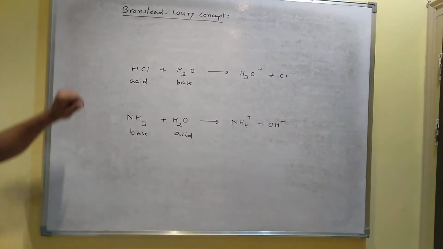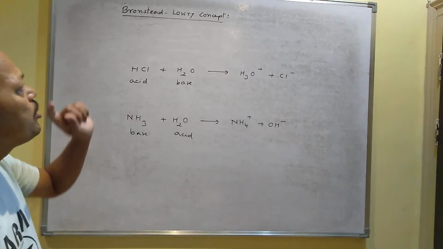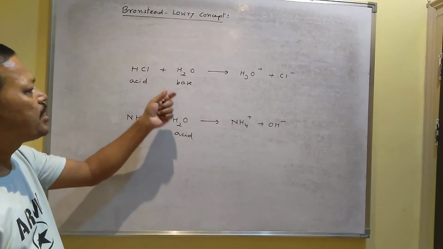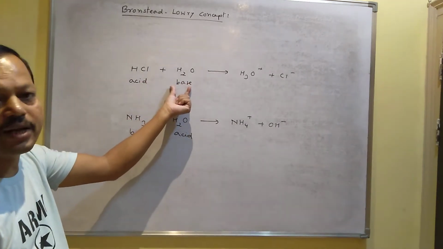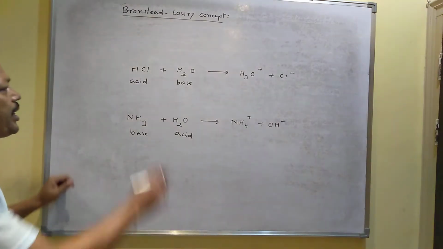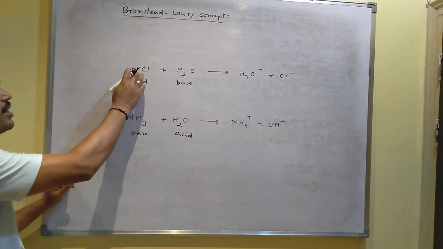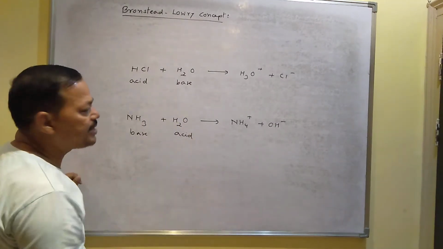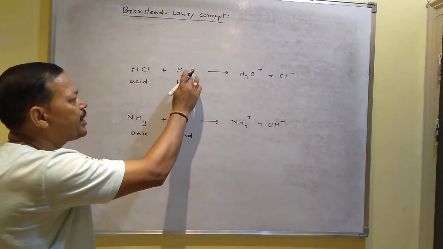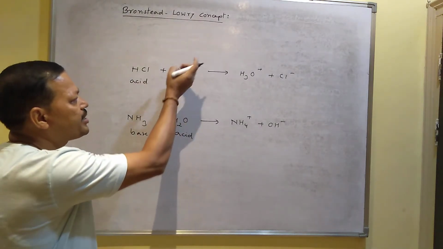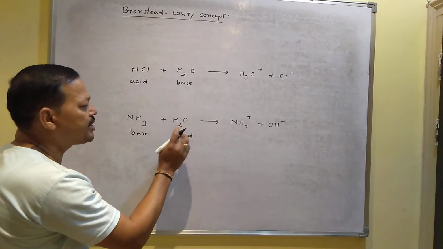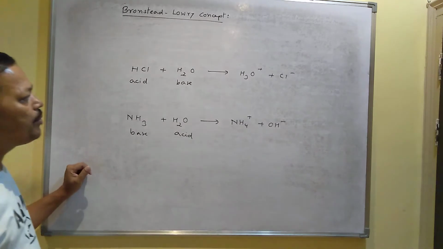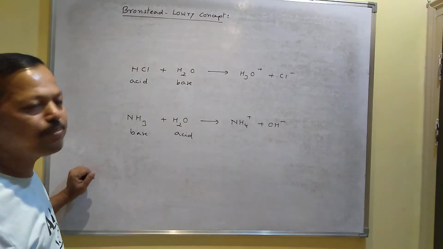Now here you have seen the concept according to Bronsted-Lowry. The substance which releases H plus ion is called acid, and the substance which accepts the H plus ion is called base. So here HCl releases the proton, that's why it is acid. In these two reactions, in the first water acts as base because it accepts the proton, and in the second water acts as acid because it releases the proton. That is why water is said to be amphoteric in nature. I mean water can act both as acid and base.